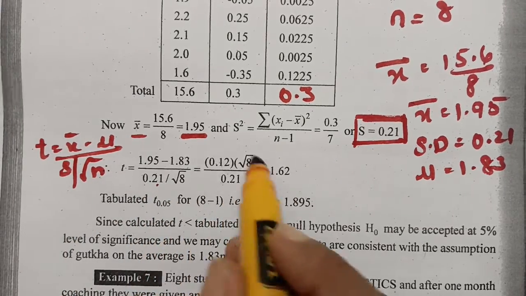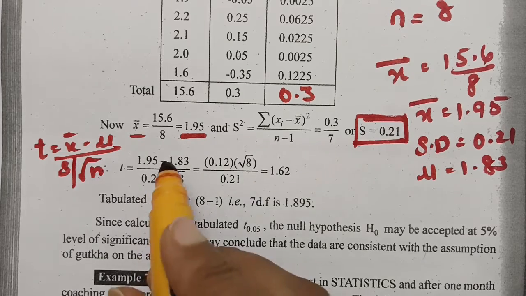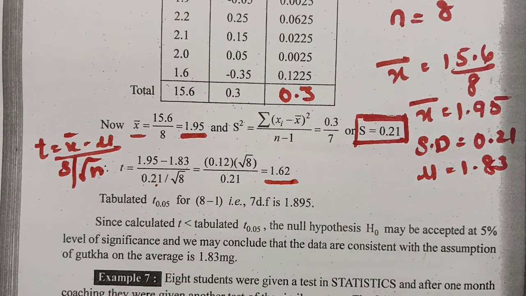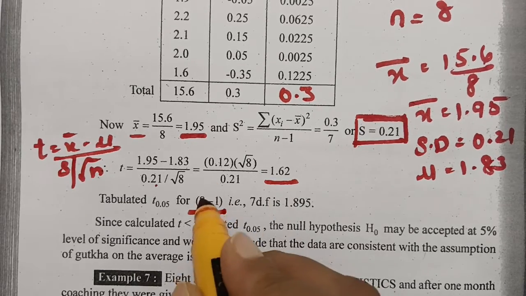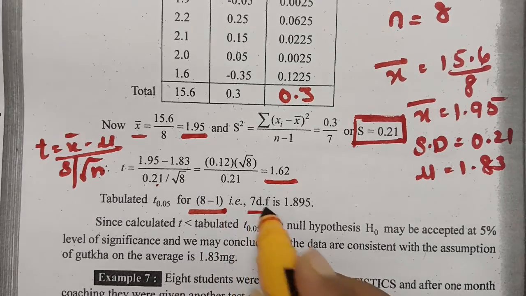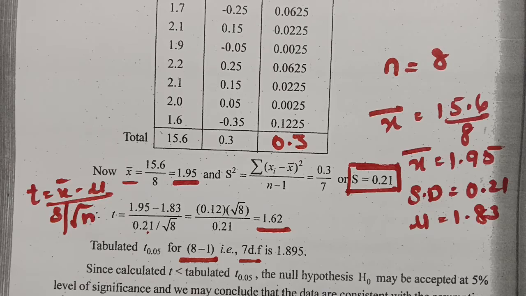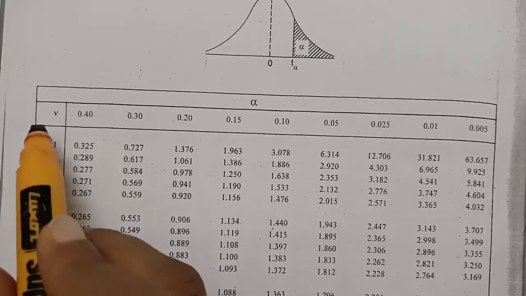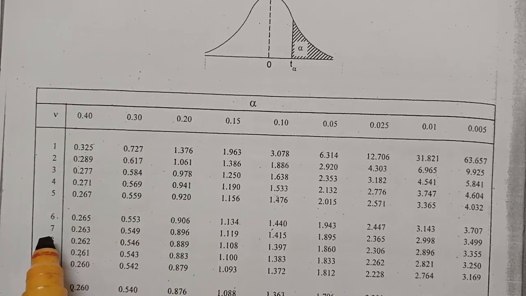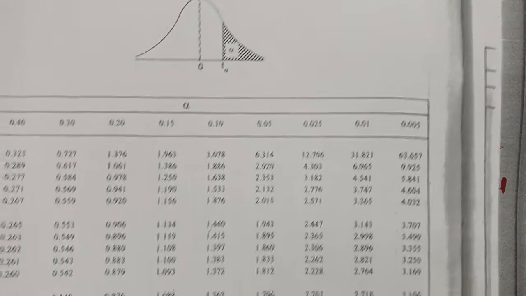So here, after keeping everything in the formula, the value is 1.62. And next is the level of significance. At 0.01 level of significance, degrees of freedom n minus 1, 8 minus 1, this is 7 degrees of freedom. So we have to go with the student t-test table. This is the table value from degrees of freedom, n value is equal to 7. So the value here is 1.895.